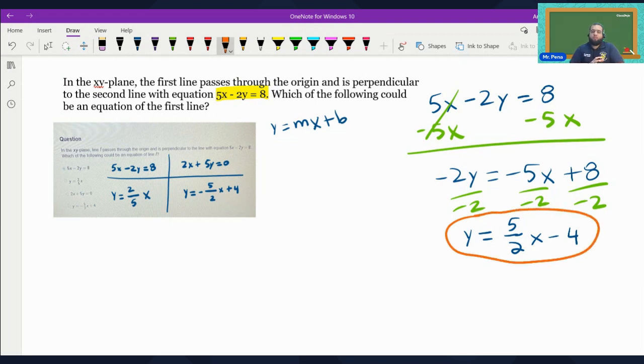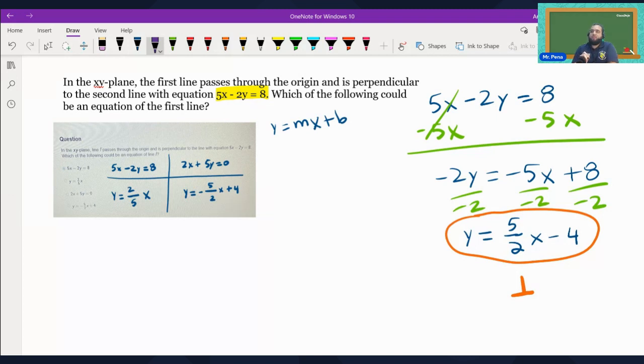The reason we're looking for this line is because it says the first line passes through the origin and is perpendicular to the second line with the equation. 5 over 2 is the slope. Because this line is perpendicular to the other line, a line perpendicular to the given line and passing through the origin has the form y equals mx.